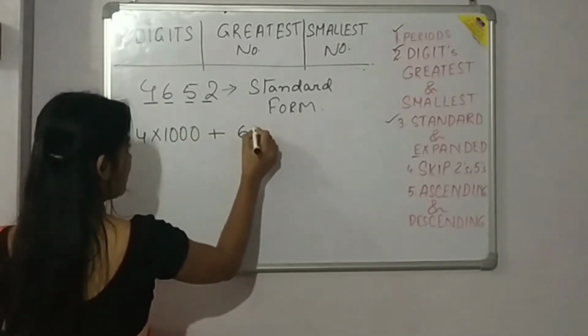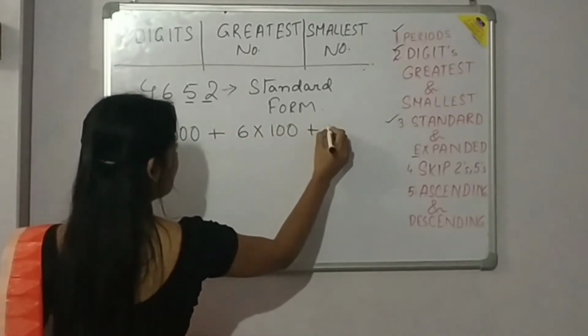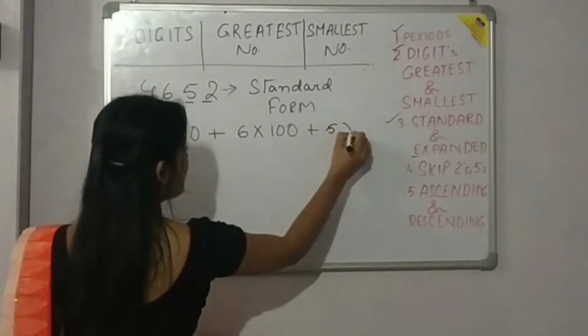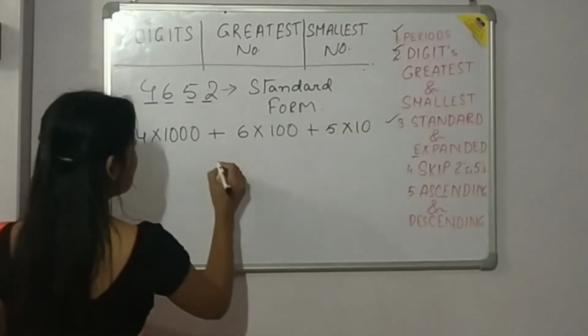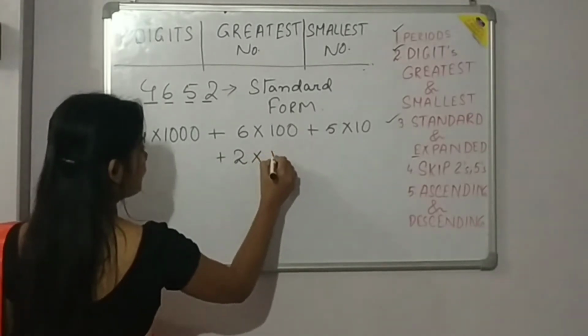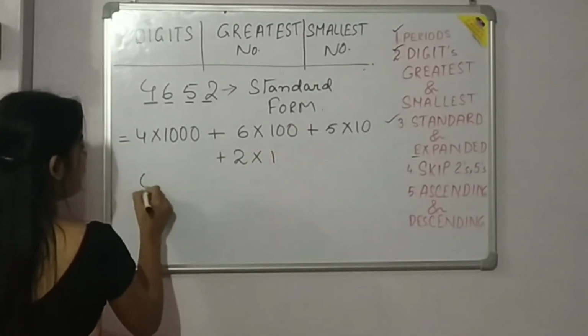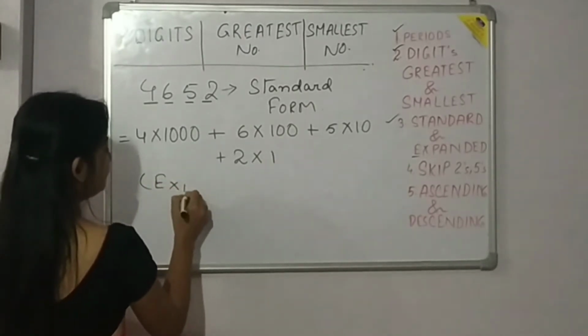Next is 6 and the place value of 6 is 100. So we will write 100. And next is 5 and the place value of 5 is 10. So we will write 10. And lastly the place value of 2 is 1. So we will write 1. So this is called what? Expanded form.